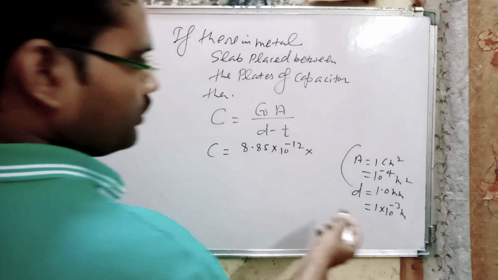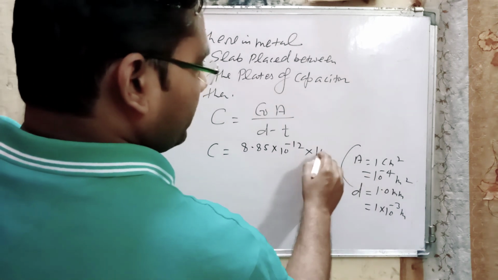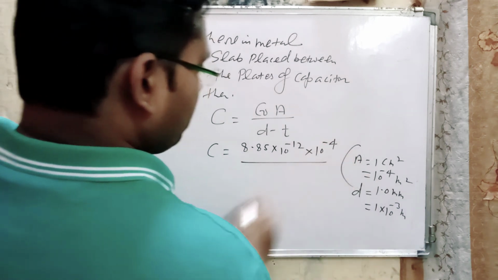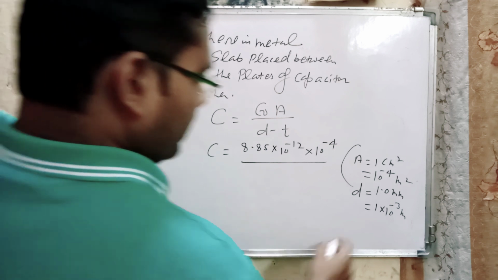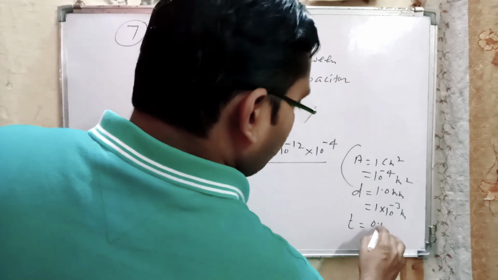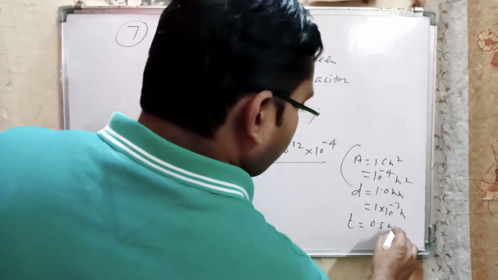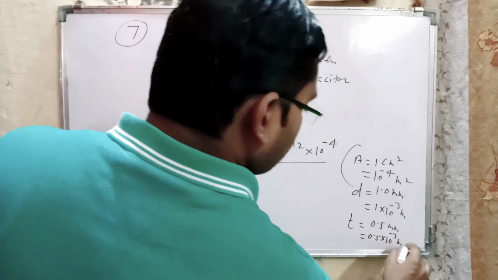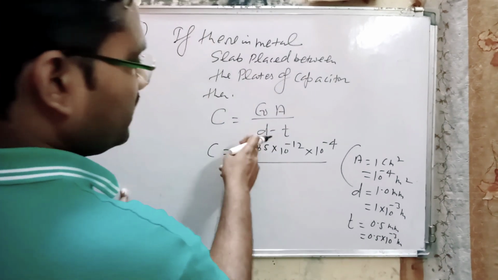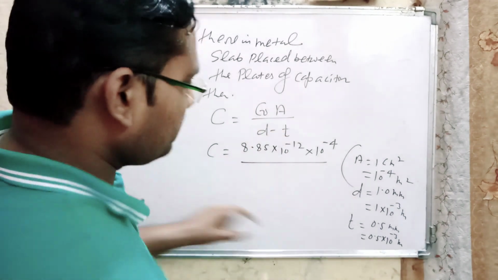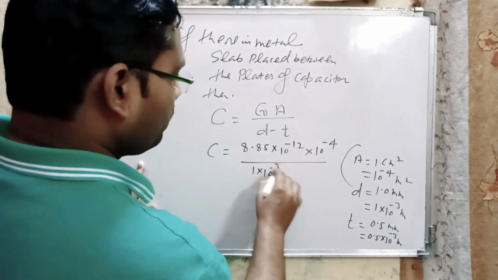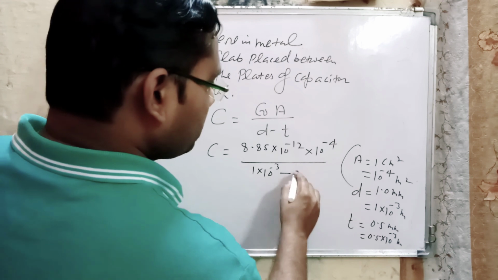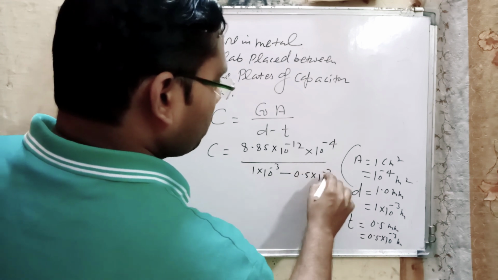So now we will substitute the value. Area A is 10 to the power minus 4 and t is given 0.5 mm, that means 0.5 into 10 to the power minus 3 meter. So now here d minus t, and the value of d is 1 into 10 to the power minus 3 minus value of t.